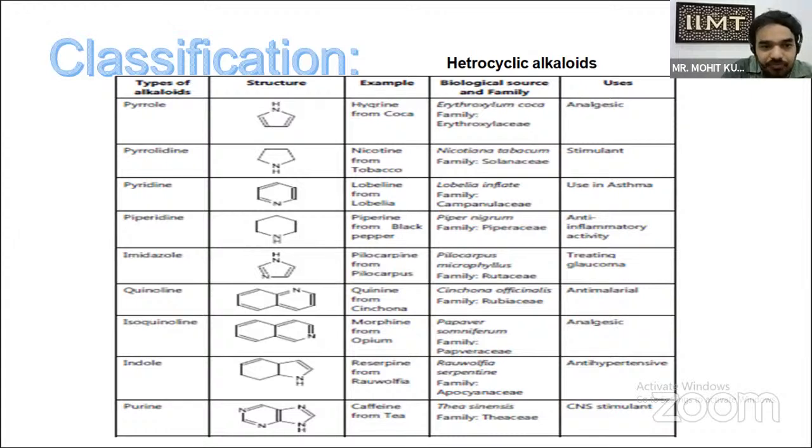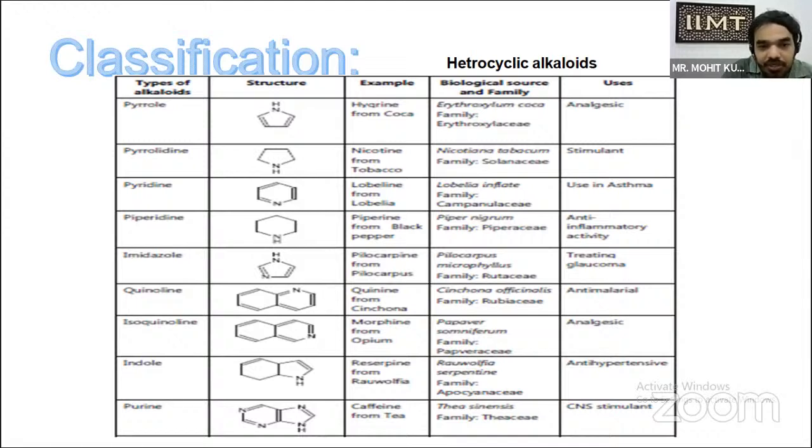Now coming to quinoline. The major constituent is quinine, used for the treatment of malaria, and it belongs to family Rubiaceae. It is anti-malarial. Isoquinoline: the major active constituent is morphine, the family is Papaveraceae, and the biological source is Papaver somniferum. It is a potent analgesic used in surgery.